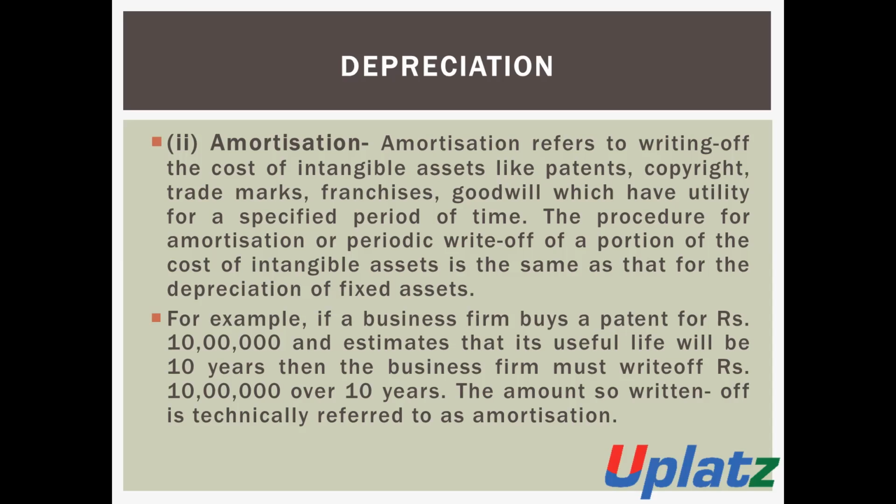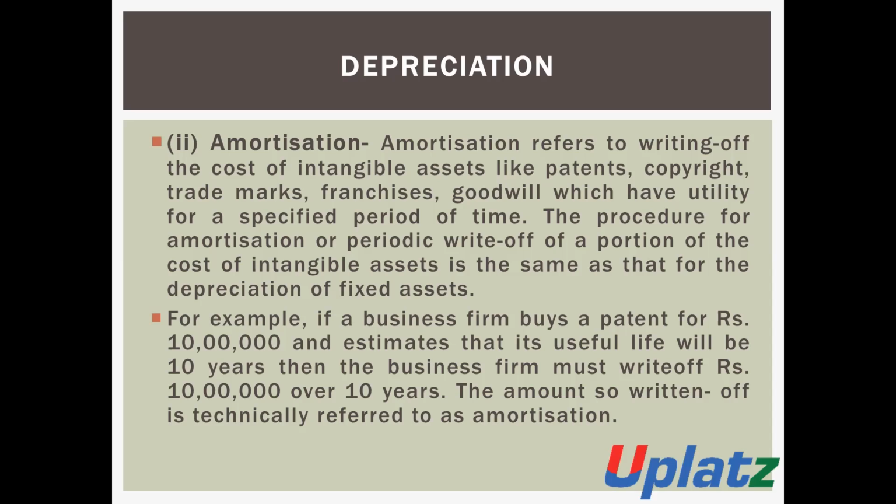For example, if a business firm buys a patent for rupees 10 lakh and the estimated useful life is 10 years, then the firm will write off 1 lakh rupees per year over the 10 years.